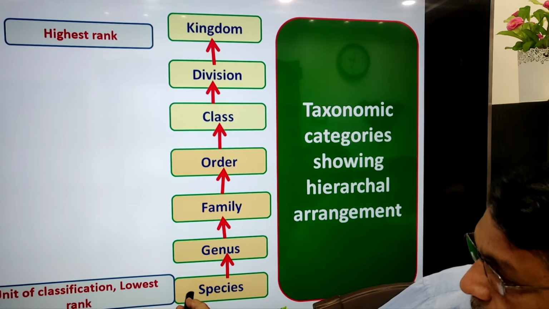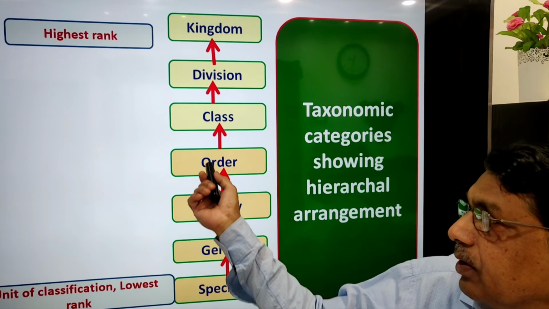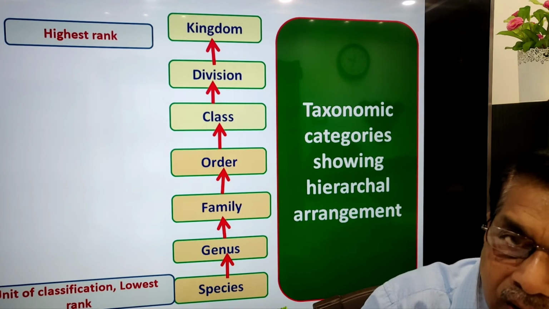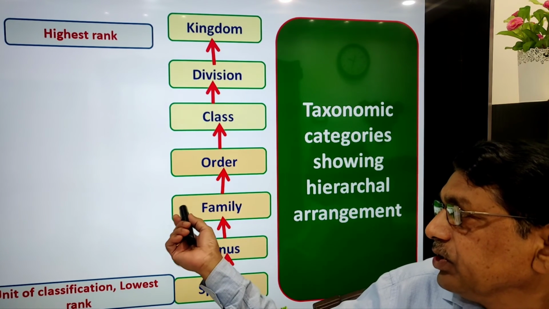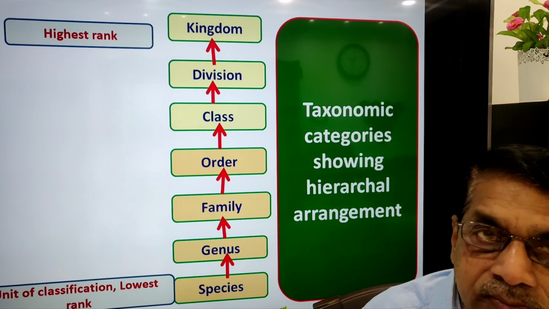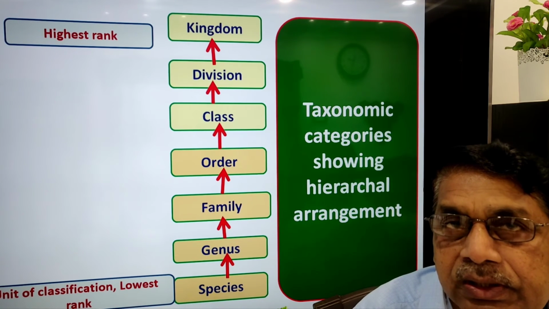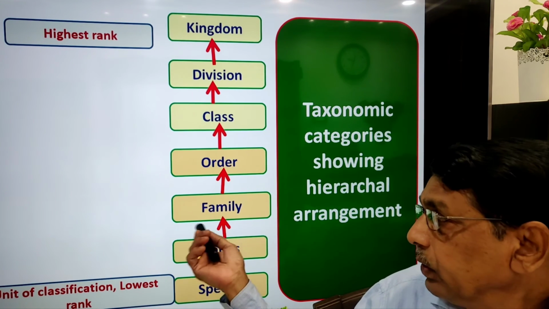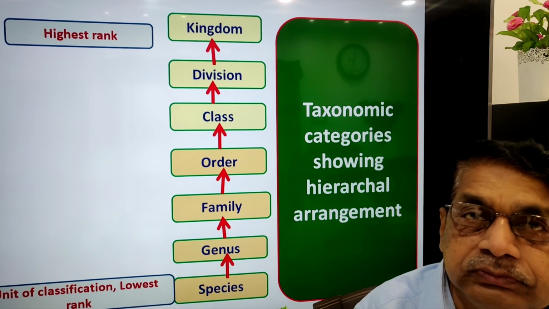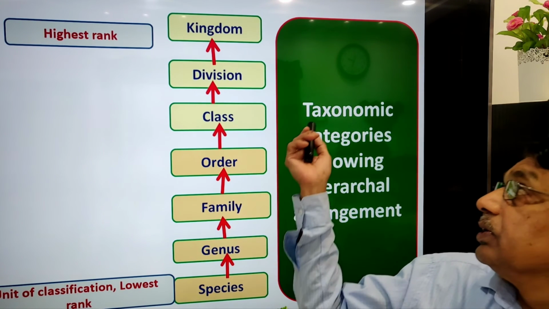It is like this. Some species make a genus, some genera make a family, some families make an order. Or otherwise, if you come down, order is differentiated into some families on some characteristics, differences and similarities. Families are further divided into genera, genera are further divided into species.